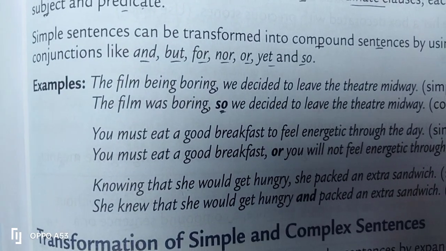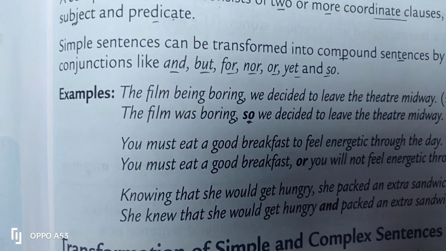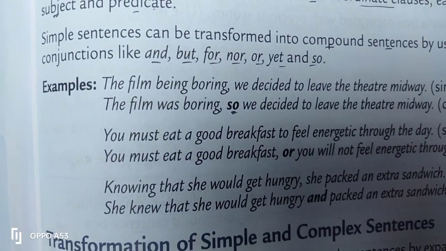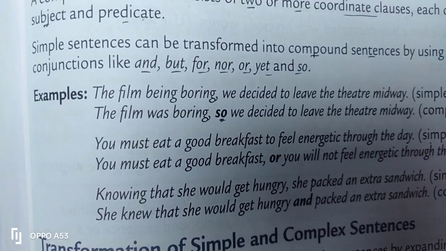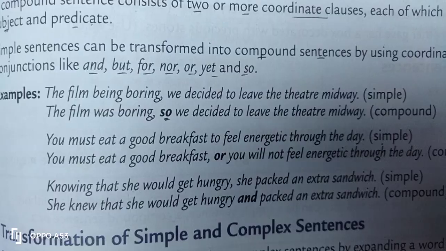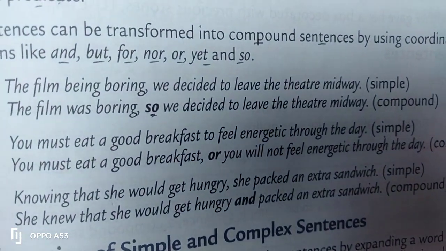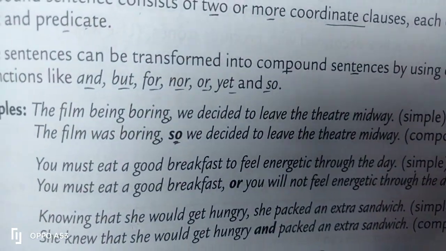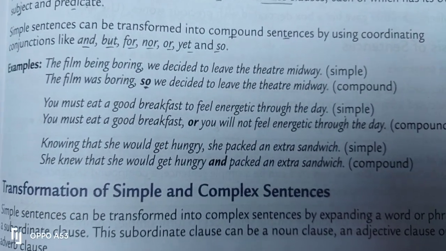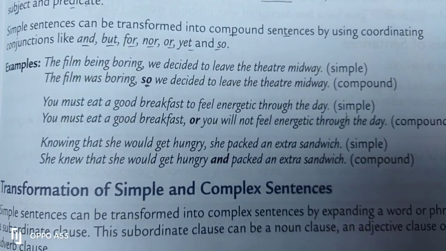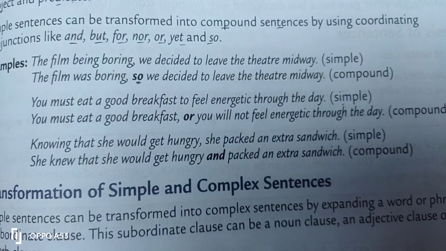So let me make it a little more clear to you. Simple sentence means one subject, one predicate. Compound sentence means one subject, two predicates joined by a conjunction. That is very clear to you. So here some examples are given to you. Look at this one. The film being boring, we decided to leave the theater midway. It is a simple sentence. Okay. And when we change this one into a compound sentence, you can see that the film was boring, so we decided to leave the theater midway.